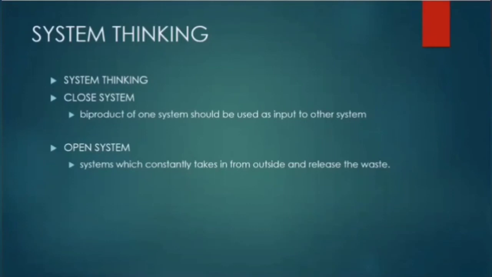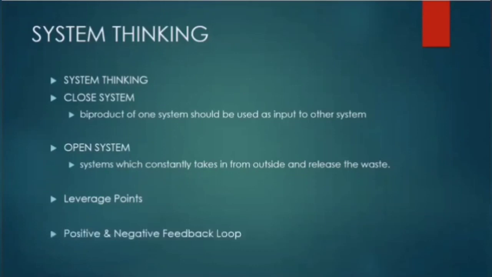And also, the chapter mentions some points related to how a system should work. So for effective working of the system, leverage points are to be identified. So leverage points are those points where minimal effort makes maximum impact. Example, if there is an elevator system and near it, a board is pasted that taking stairs is good for the heart, then people will tend to take stairs more. So that board here is serving as a leverage point, which is resulting in good social impact. So such leverage points are to be identified.